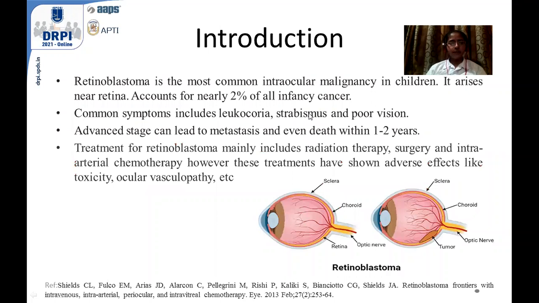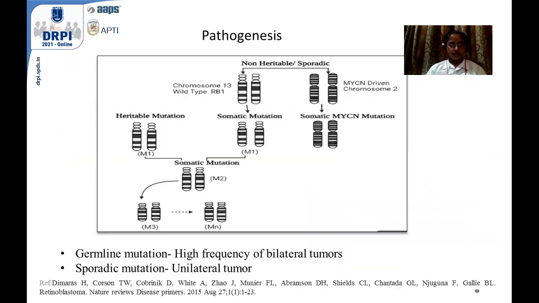It arises near the retina and accounts for nearly 2% of all infancy cancer. Common symptoms include leukocoria, strabismus, that is cross-eyed, and poor vision. Advanced stage can lead to metastasis and even death within 1 to 2 years. Treatment for retinoblastoma mainly includes radiation therapy, surgery, and intra-arterial chemotherapy. However, these treatments have shown adverse effects like toxicity, ocular vasculopathy, and resistance.